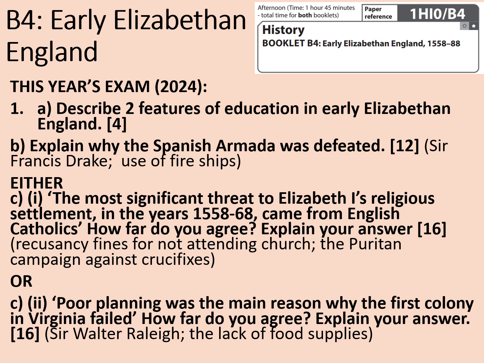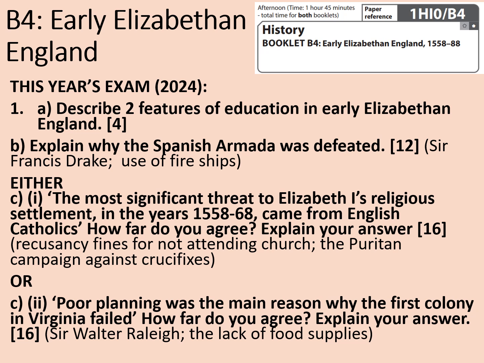The most significant threat question is about the Catholics and the religious settlement. This is a really big topic. It's almost inevitable, I suppose, that something about tension with Catholics is going to appear on this particular paper, and this one gives you an awful lot to write about. And it's pretty obvious what your 2 sides are going to be here. So looking at what sort of resistance there was from English Catholics to the religious settlement, but also what threats there were from more extreme Protestants as well, like the Puritan campaign against crucifixes. So it would have been good to balance your answer with that one.